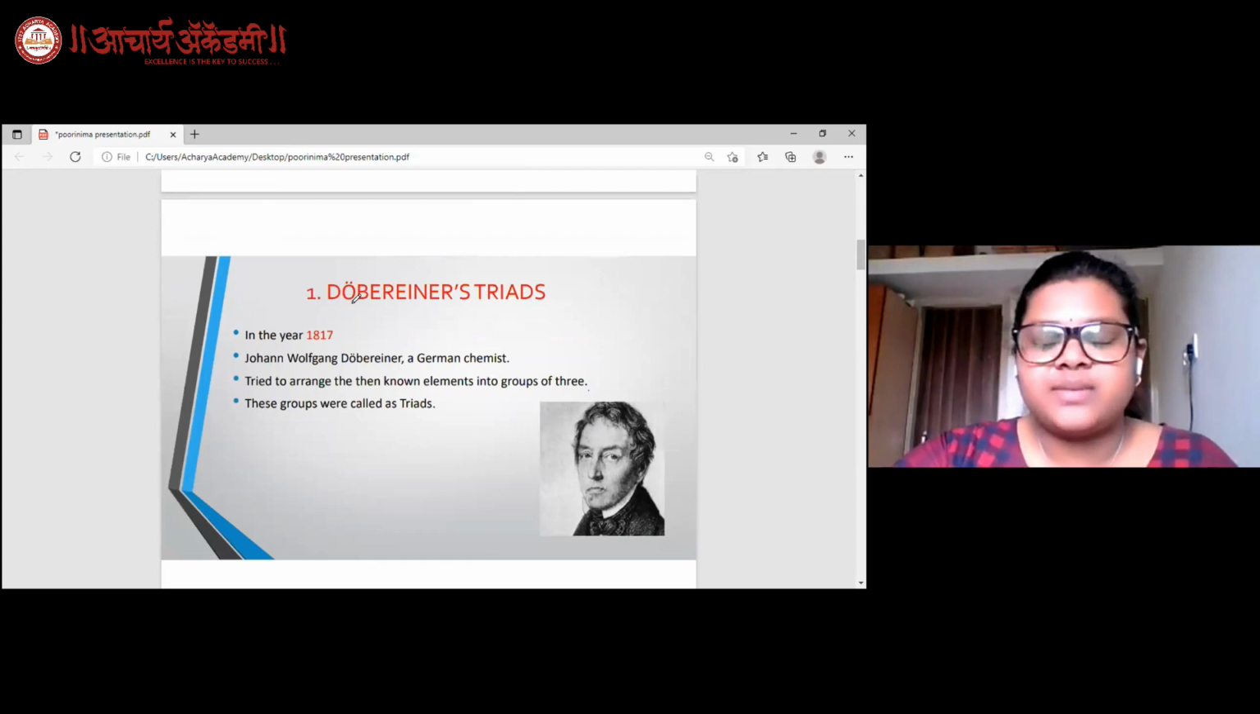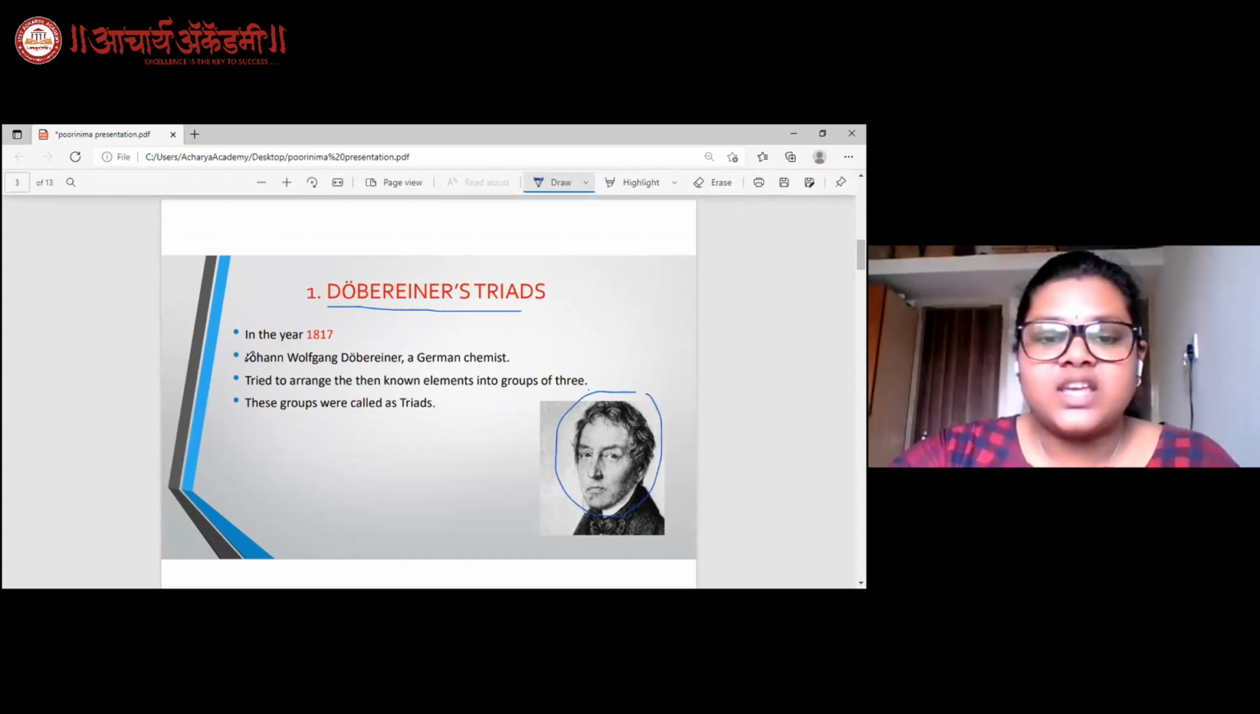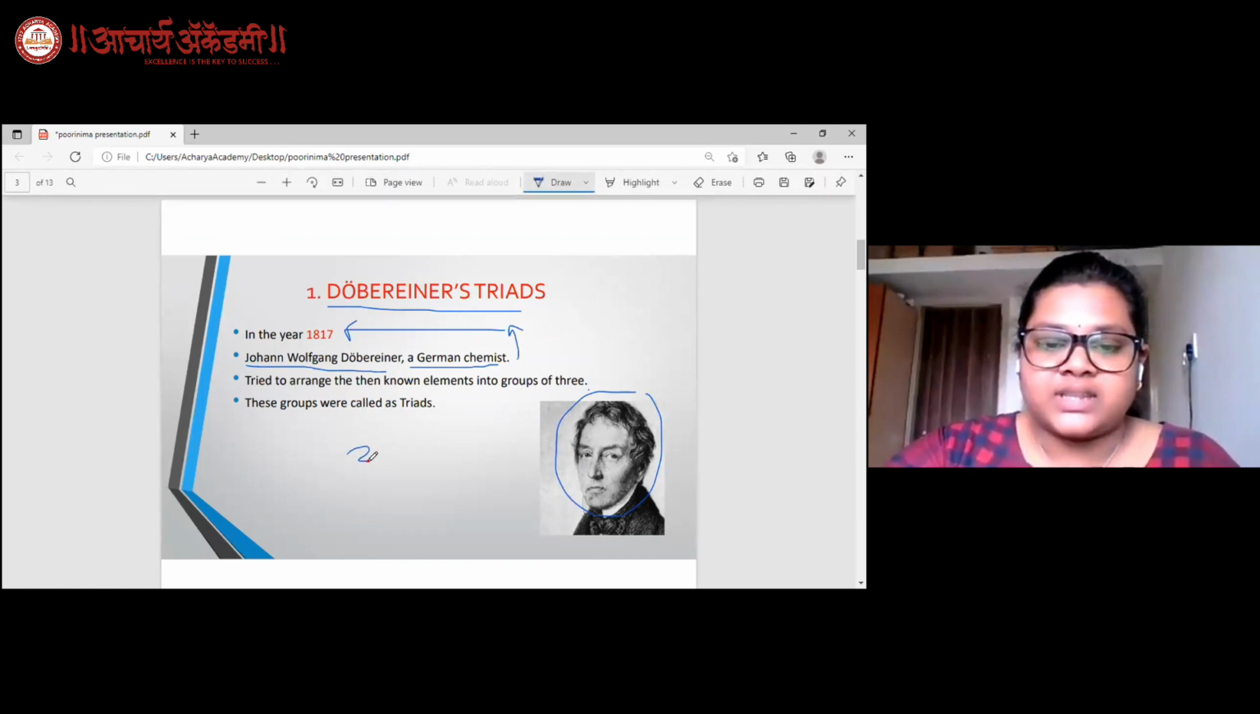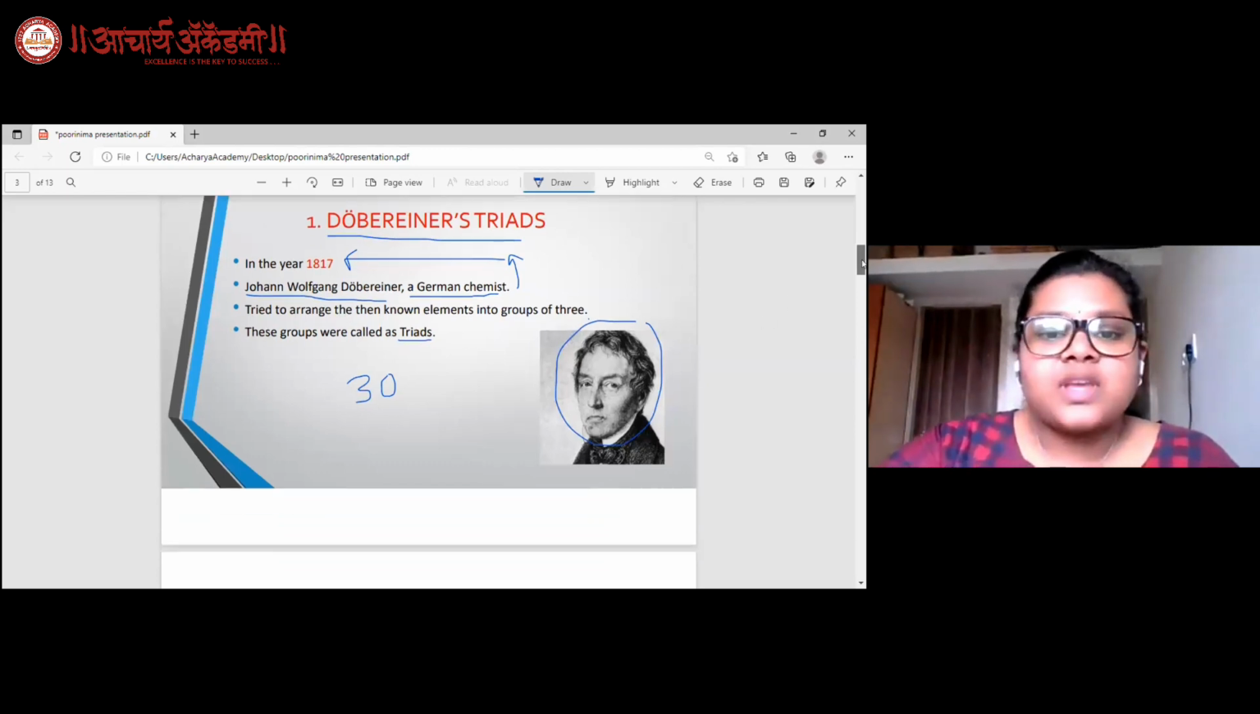The ideology given by him is also known as Dobereiner's triads. The person we see over here in the photo is none other than Johann Wolfgang Dobereiner. He was a German chemist and he was the one who gave the idea of Dobereiner's triads in the year 1870. He tried to arrange the elements, which were then known to him and were 30 in number, into triads, that is, groups of 3 elements each. So here we can understand, after he started calling them triads, the name came to be known as Dobereiner's triads.